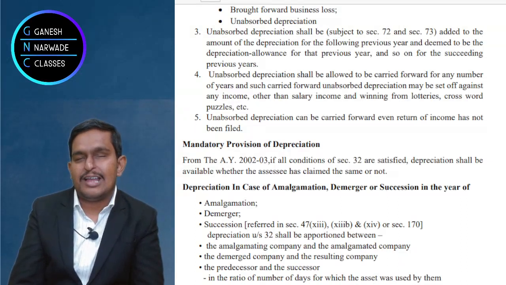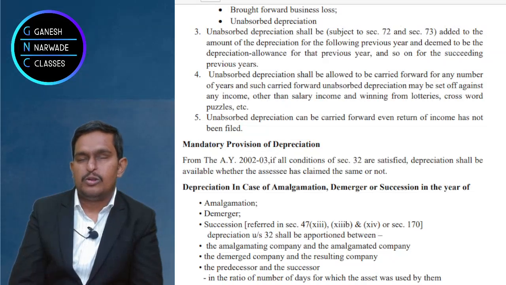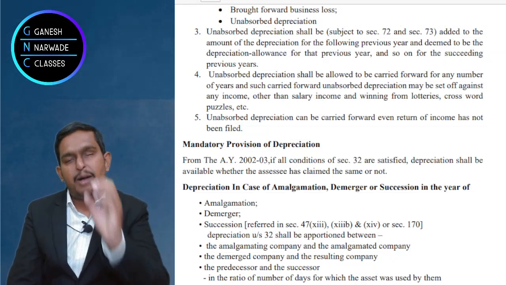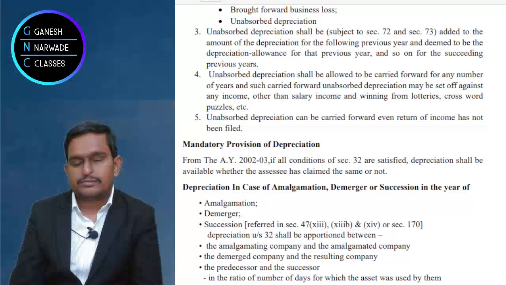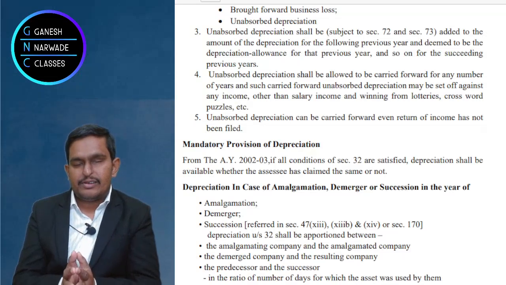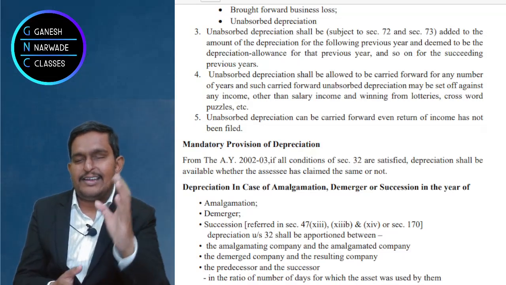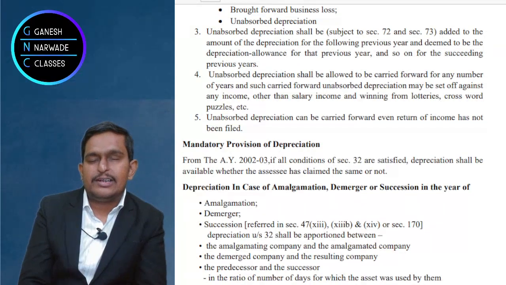Shall I go to the last part, that in case of succession, what should we do? Amalgamation, what should we do? Demerger, what should we do? Suppose in this year XYZ and Co, a partnership firm, is continuing the business, and they converted to a company.